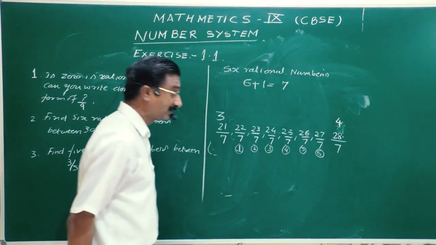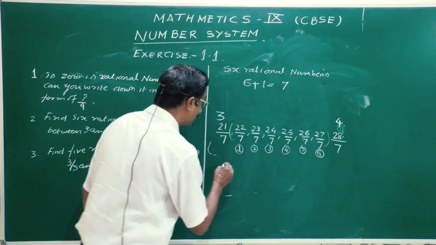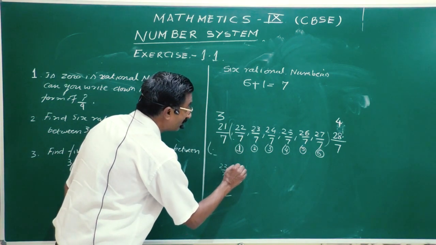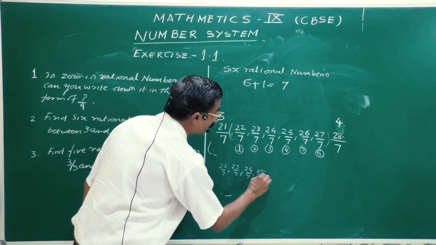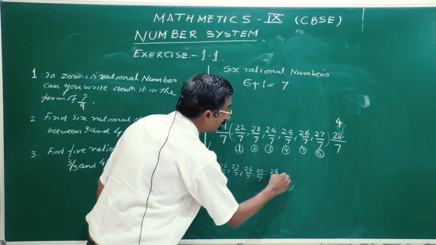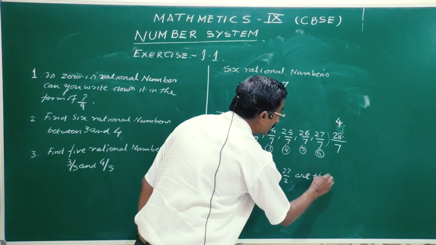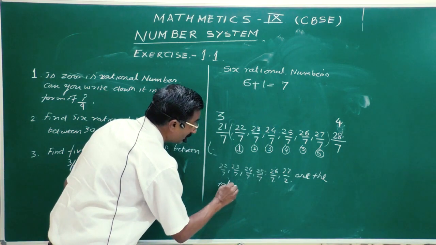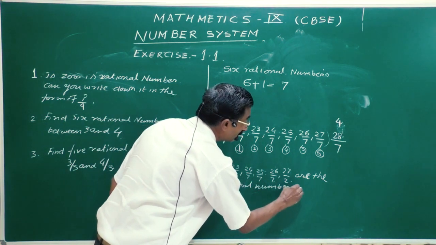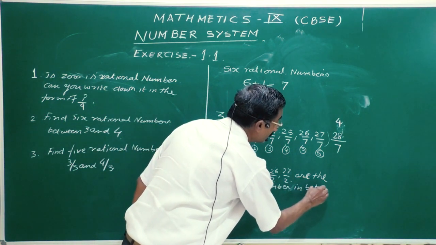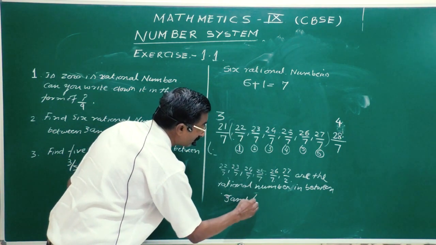You need 6 numbers, so that's why we are getting all these numbers. So 22 upon 7, 23 upon 7, 24 upon 7, 25 upon 7, 26 upon 7, 27 upon 7 are the rational numbers in between 3 and 4.